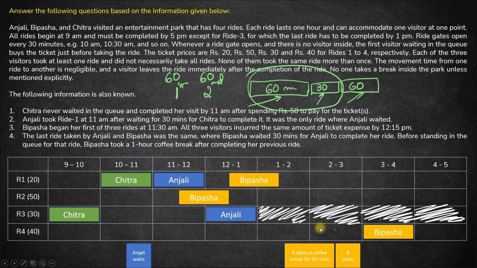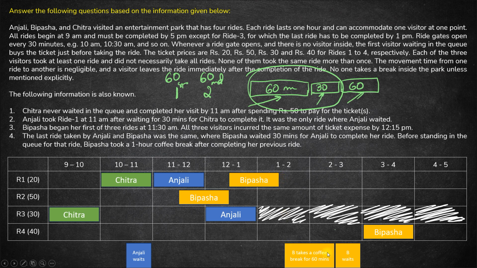Okay. But even before, so this must be Anjali here, and we know Bipasha takes her second ride from 12:30. 11:30 to 12:30 is her first ride. Second ride is from 12:30 to 1:30. After that she takes a coffee break. So 12:30 to 1:30, what ride can she take? She obviously cannot take this ride because one person takes one ride only once. She cannot take this ride because this is not free at 12:30. So the only ride free at 12:30 is ride 1. So Bipasha takes ride 1 from 12:30 to 1:30.